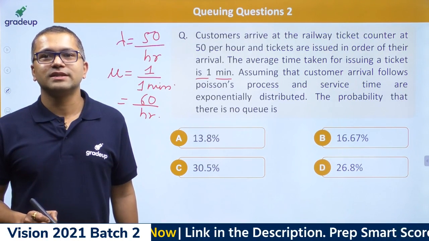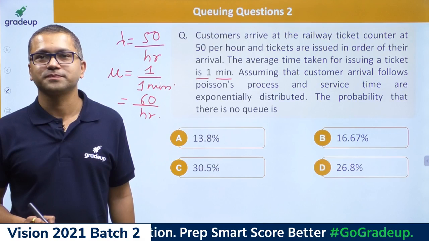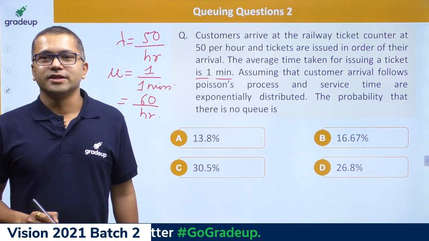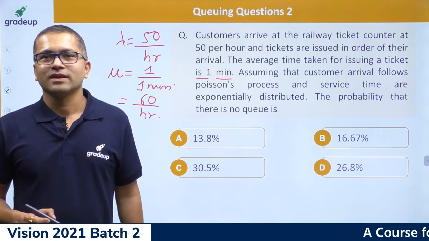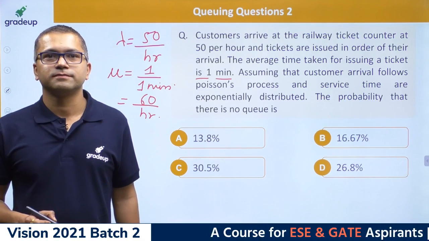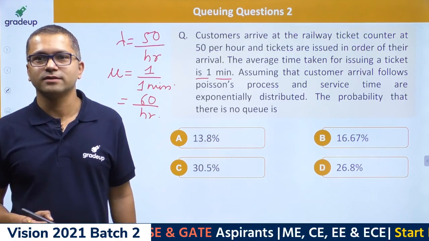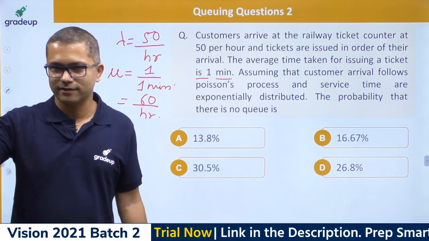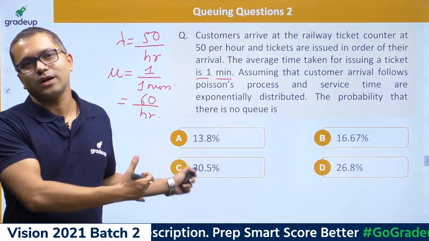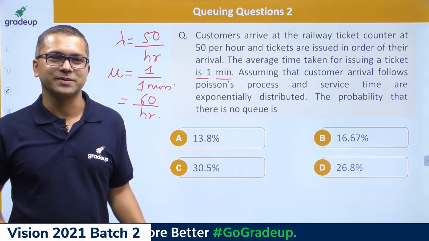The probability that there's no Q. Okay, Shubham, it's fine. We'll go back to the previous slide after this, and that's actually a very easy slide.